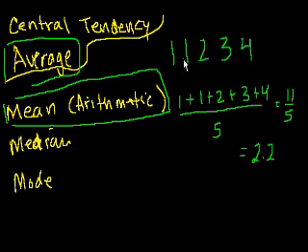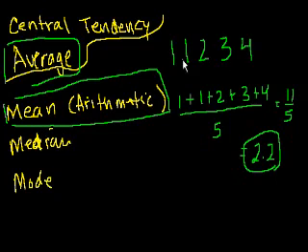If I didn't want to give you the list of 5 numbers, I could say, well, I have a set of 5 numbers, and their mean is 2.2, and it kind of tells you at least a little bit of where the numbers are. Right? We'll talk a little bit more about how you know how far the numbers are from that mean in probably the next video. So that's one measure.